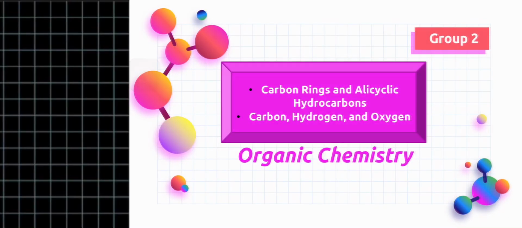We are Group 2 and we are going to report on carbon rings in alicyclic hydrocarbons: carbon, oxygen, and hydrogen.